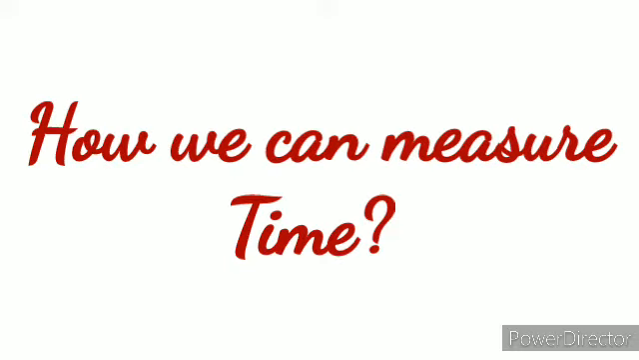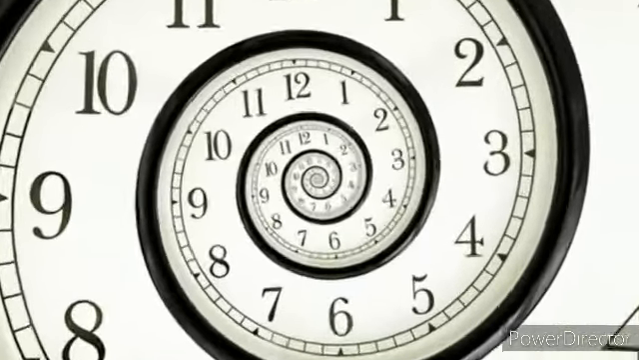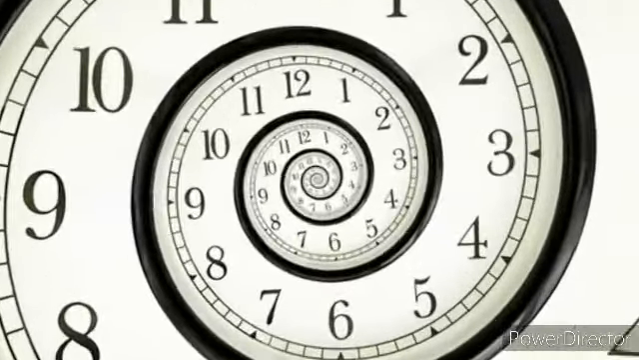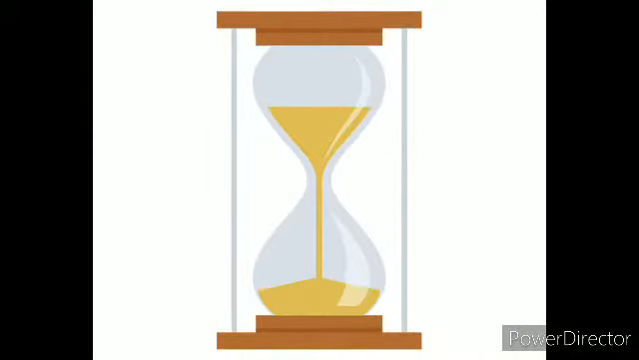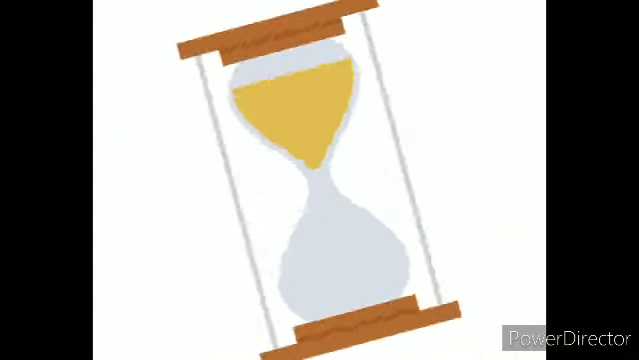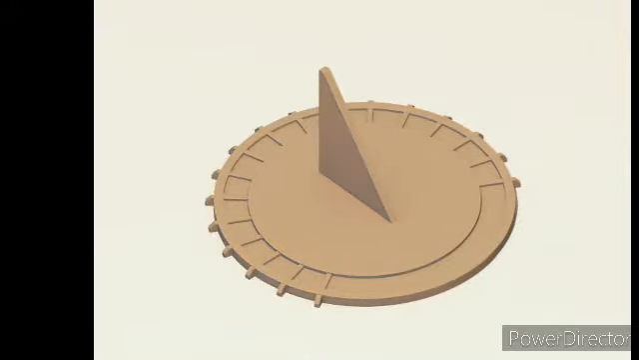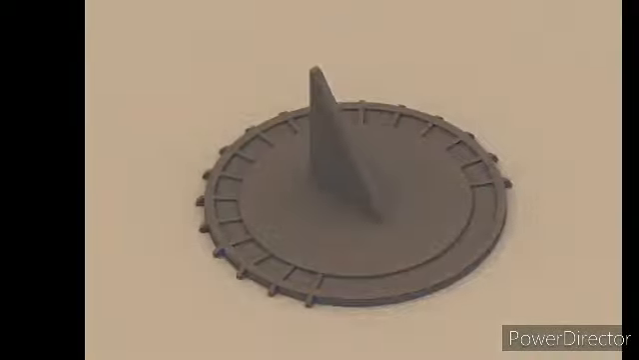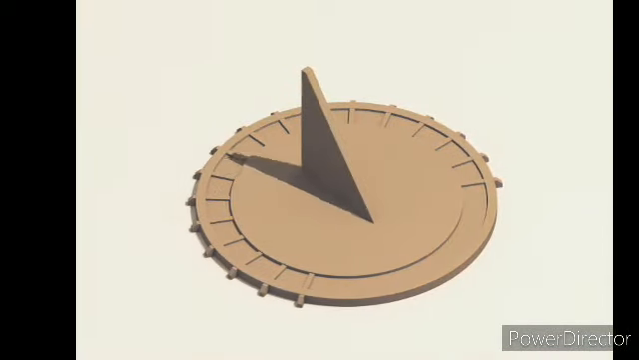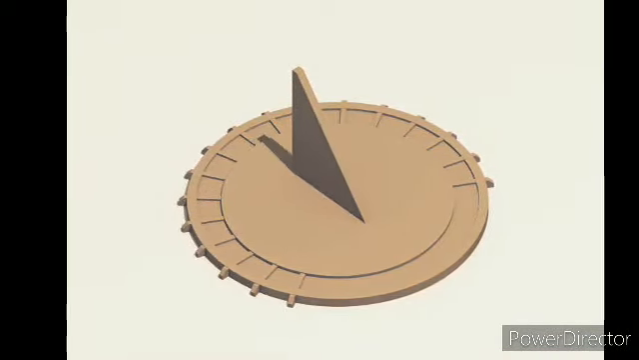Anything that occurs or appears at a regular interval can help us to measure time. In ancient times, people used a sand clock to count 1 hour, and even sundials were there to measure the time. This sundial was used long ago to measure time of day.